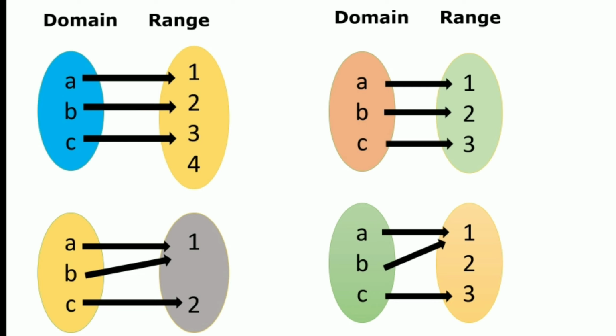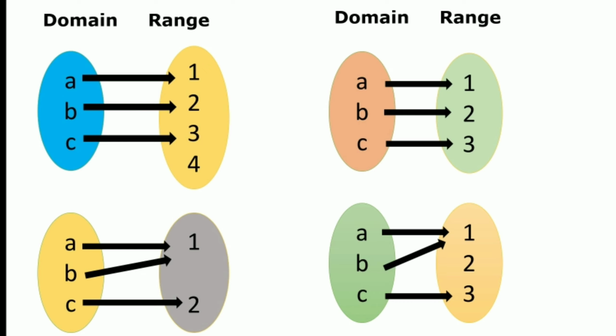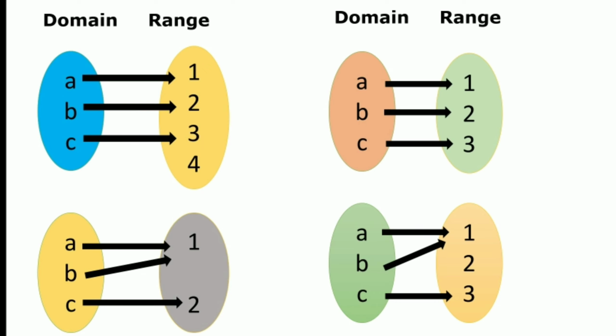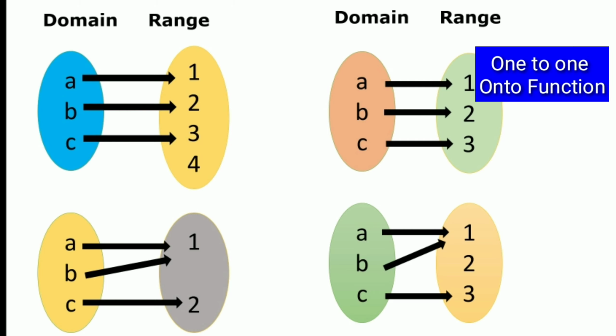So in that sense, we can say that it is an onto function. So if you integrate, this example is an example of a one-to-one onto function, that is, a one-to-one function mapping A, B, C onto 1, 2 and 3.